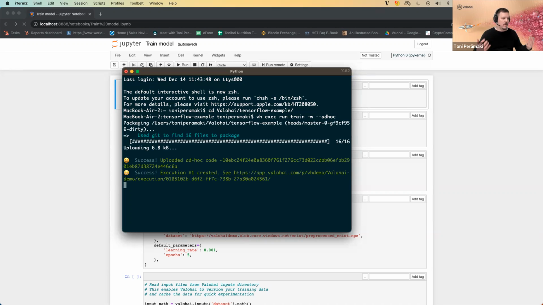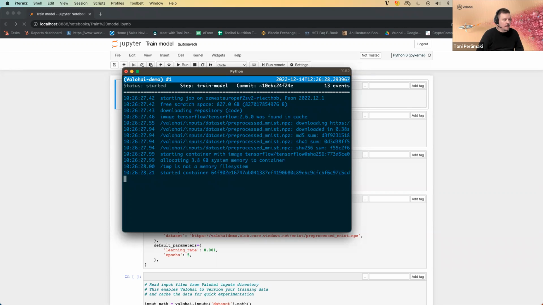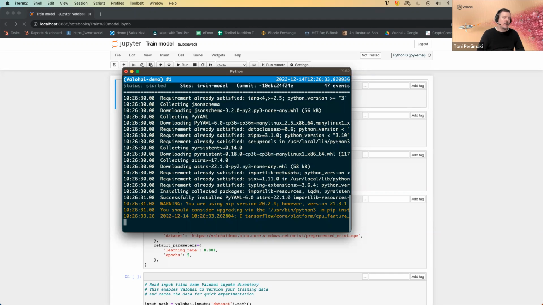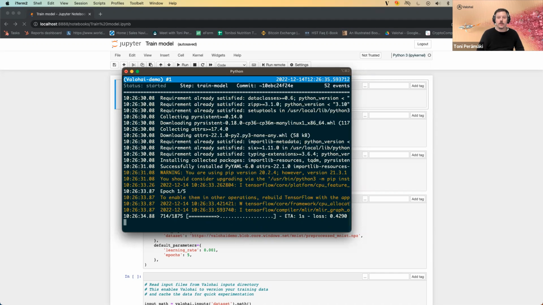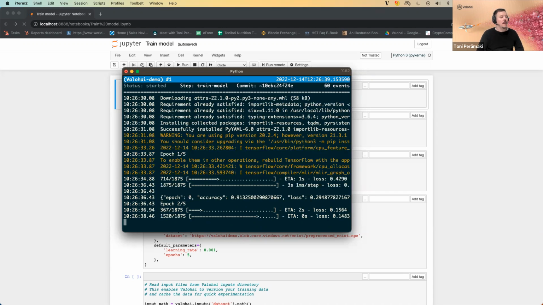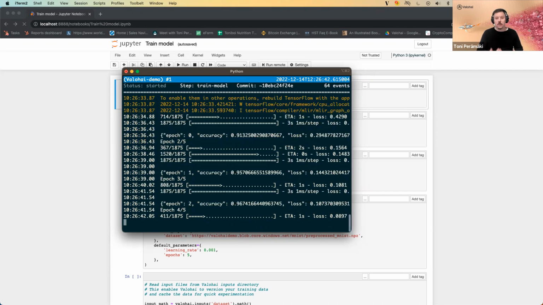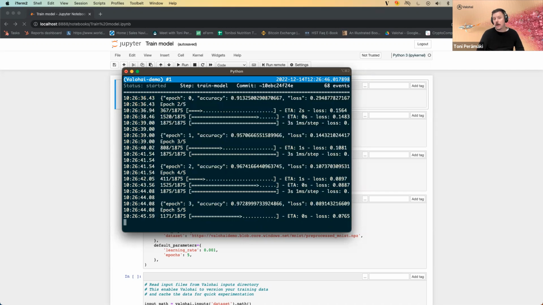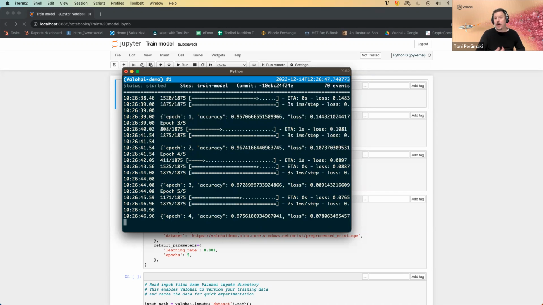When I run it, Valohai starts doing just that. So we spin up the cloud instance, in this case, Azure instance, pull in the data that's required for the execution, pull in the container, so you can use any Docker container you want, and the code, and start running everything. While the execution is going on, you can visualize different metadata metrics in real time. I'll show you that in a second.